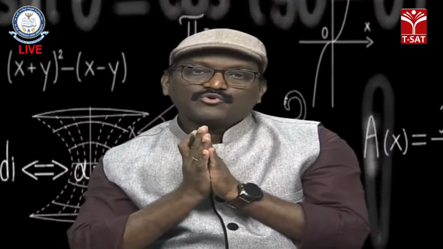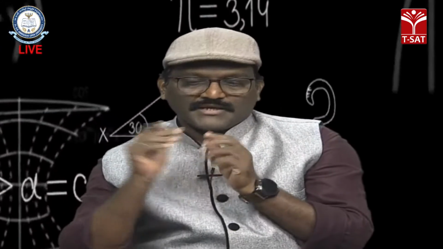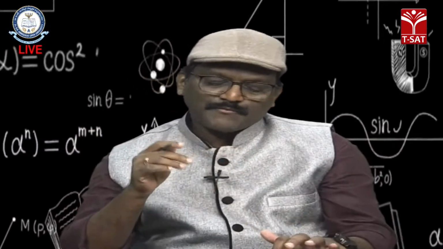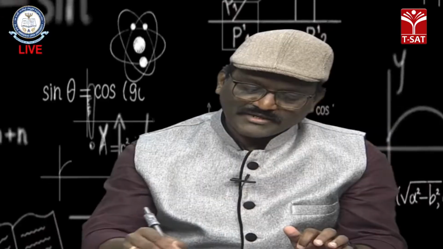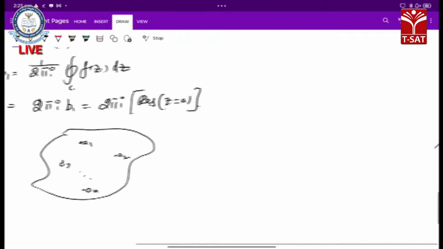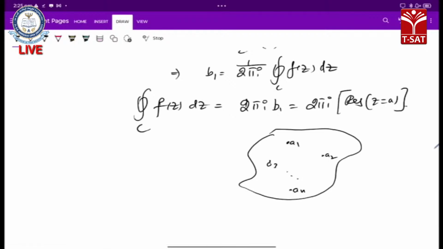When multiple poles are there, not a single pole, a1 is one pole, a2 is one pole, an is one pole, there are many poles in one domain D. Pole is nothing but singularity. If n singularities are there, then this formula becomes as follows.